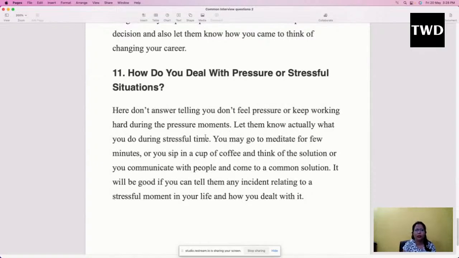It's not like you are a fresher and you don't know how to talk, you are a child, like, no, I don't feel any kind of pressure, no. Yes, if you are a fresher, they won't ask you such a question, but they might ask you the same thing in a different way. Say for example, if there is some kind of problem, or some kind of client complaint, how are you going to handle that? So in that case, whatever reasons or things come to your mind, let them know.